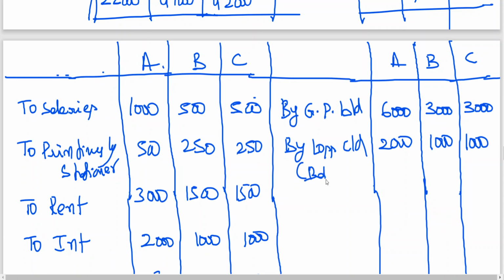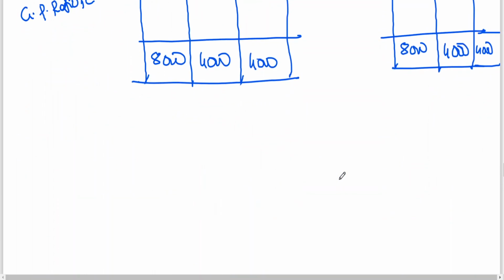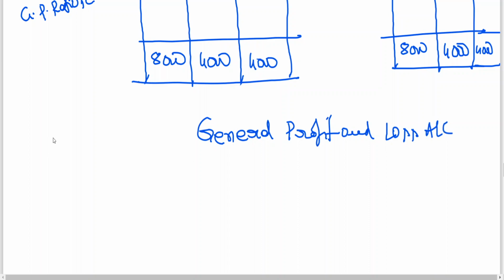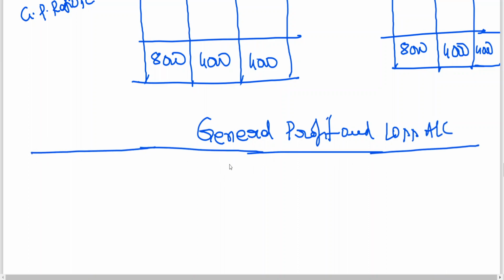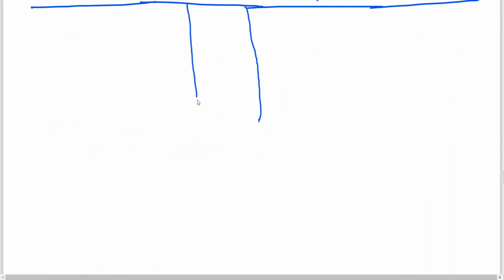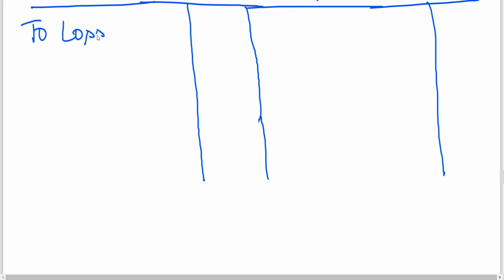This is balancing here. Now you need to prepare which account? General profit and loss account. Write first the net loss. Which side? You write gross net profit here, no? Net loss we should write here. To loss brought down.